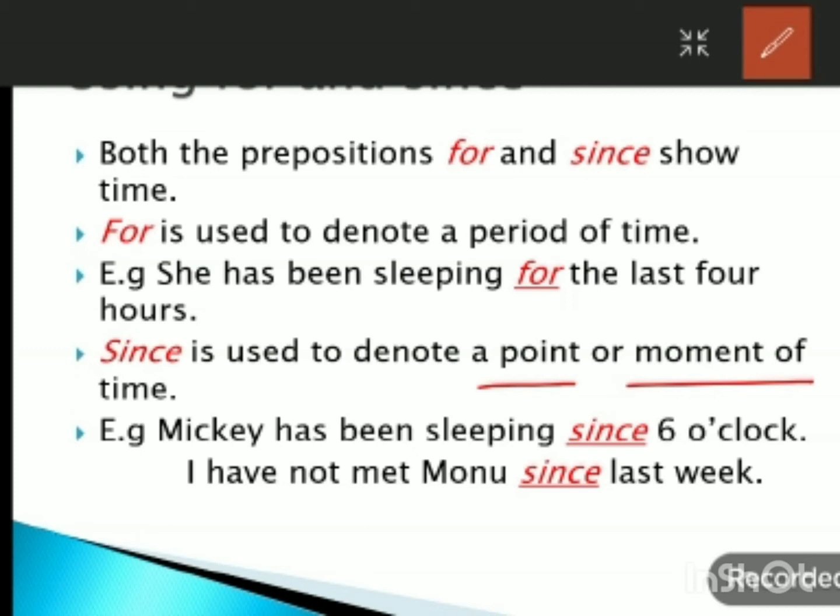For example, Mickey has been sleeping since 6 o'clock. So here 6 o'clock is a point of time. I have not met Monu since last week. Since last week I have not met Monu. So here since denotes a point or moment of time.